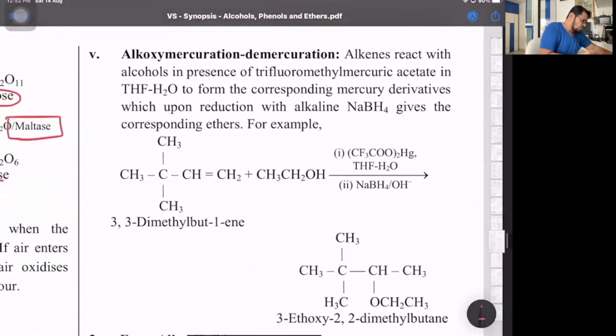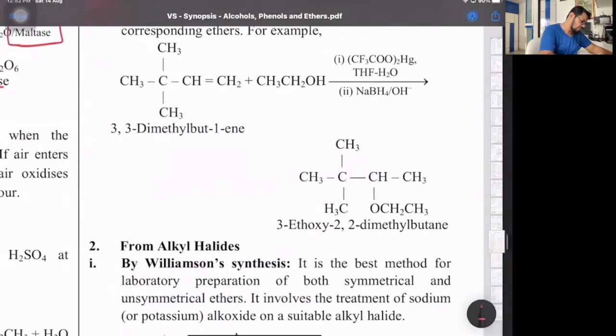Then this is an extra reaction you don't need to know. That is alkoxymercuration, demercuration. We don't have this part.